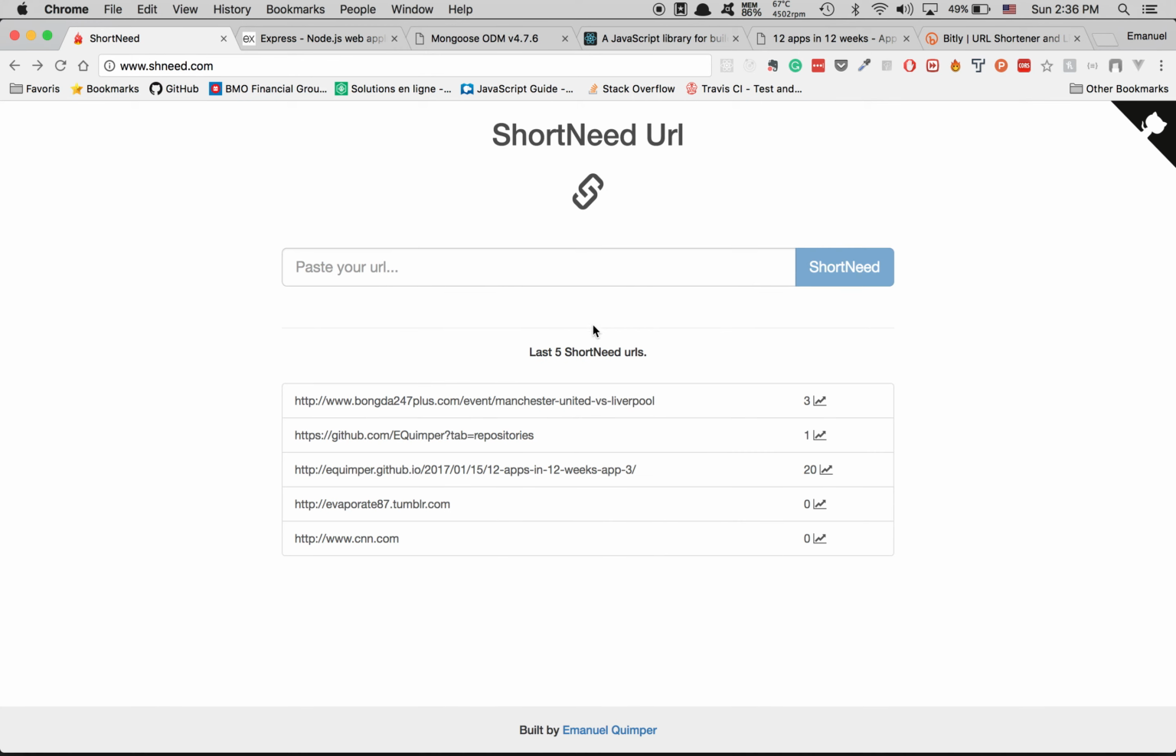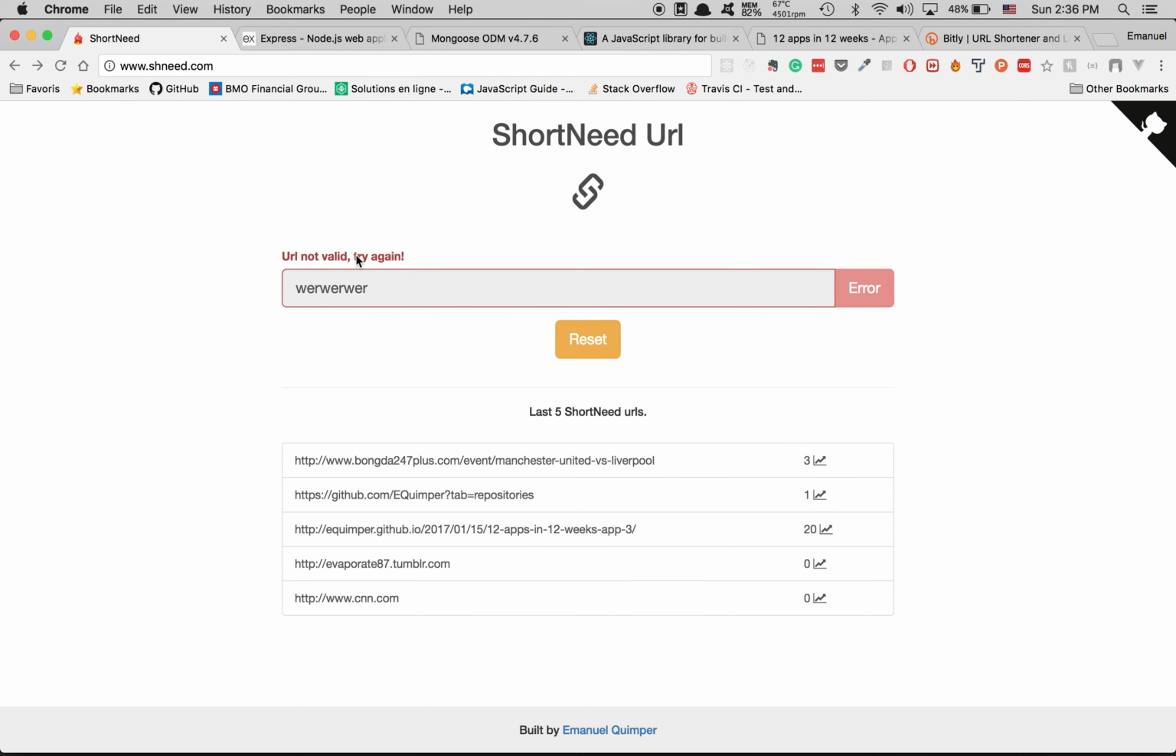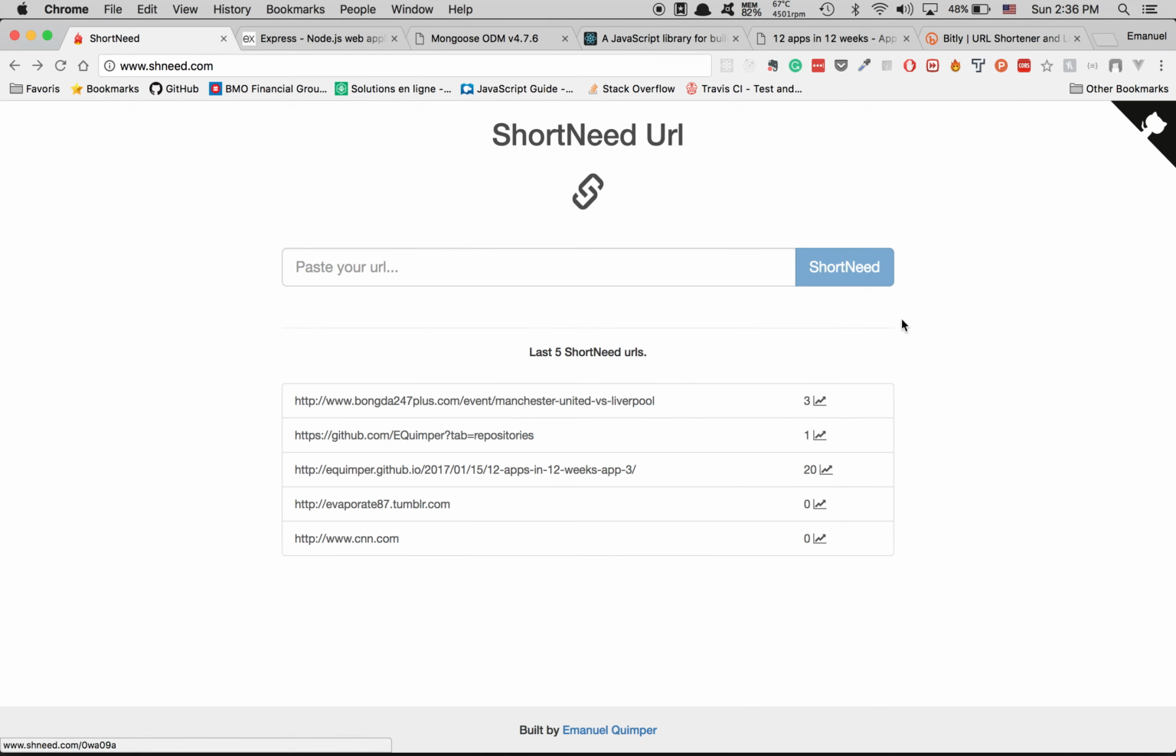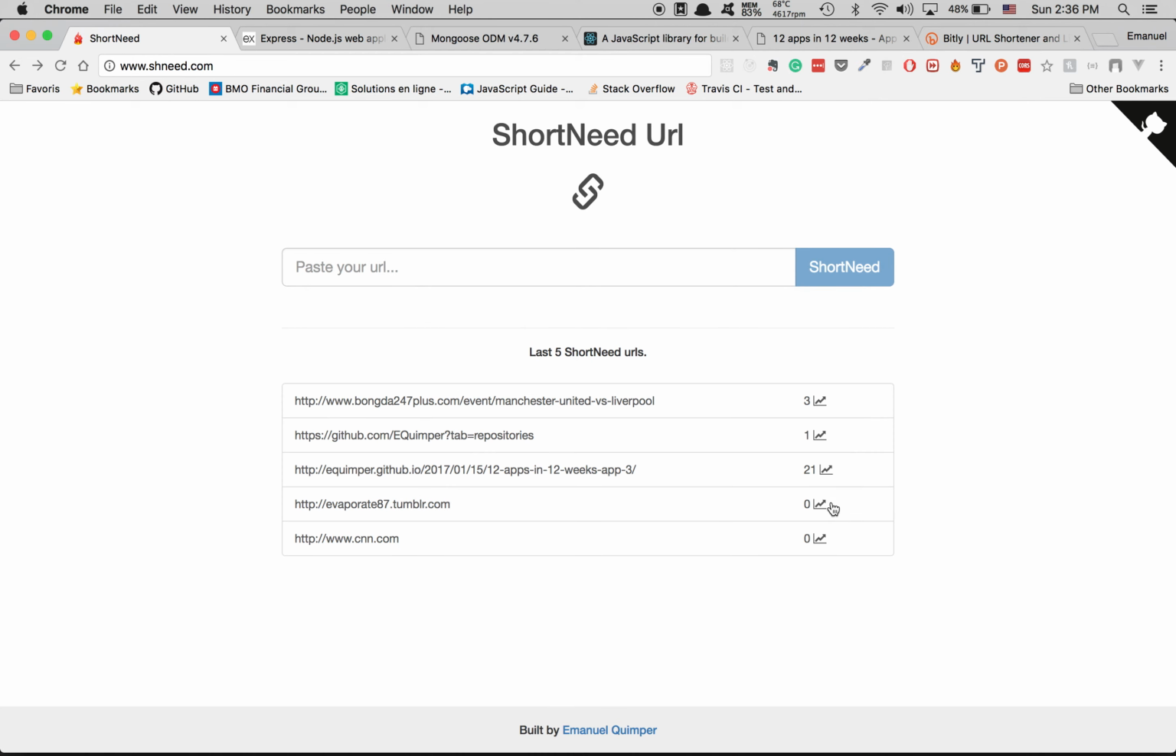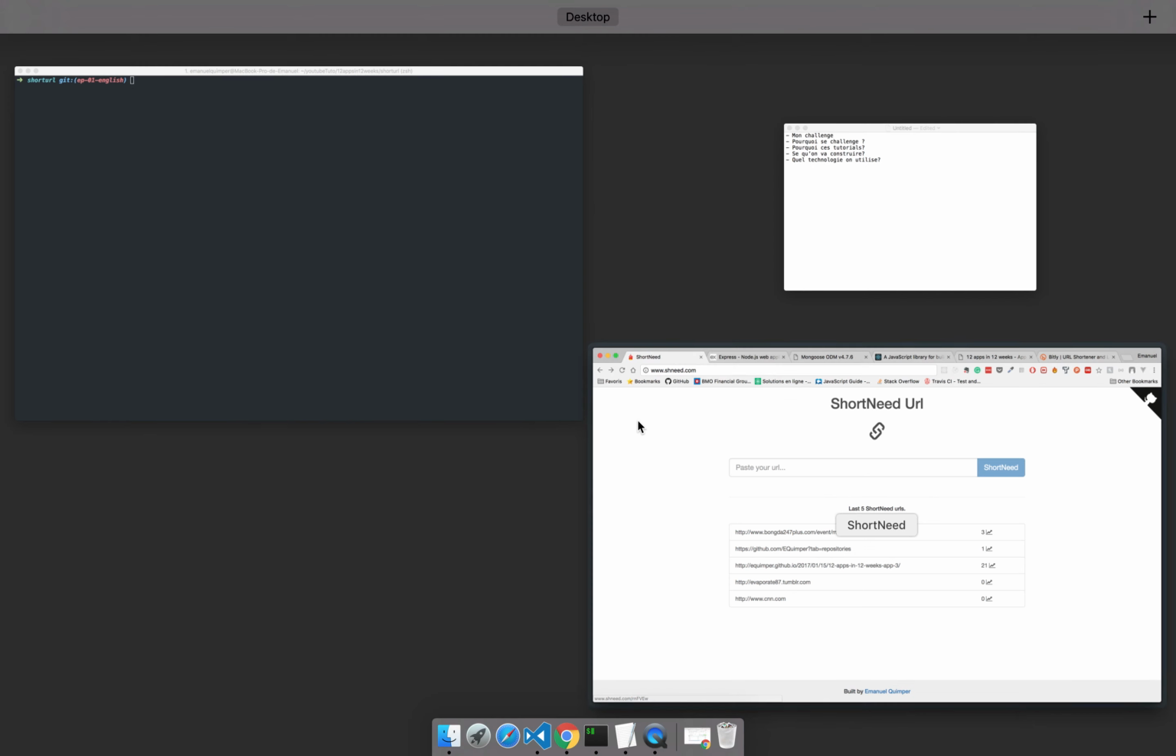Another thing, I put a reset button where I can reset. If you put something crazy, you're going to get URL not valid, try again, and after that you see I have a small loading right there. And now when I click on a link, I get the count, the number of visits someone made to this one. So it's time to start to code.